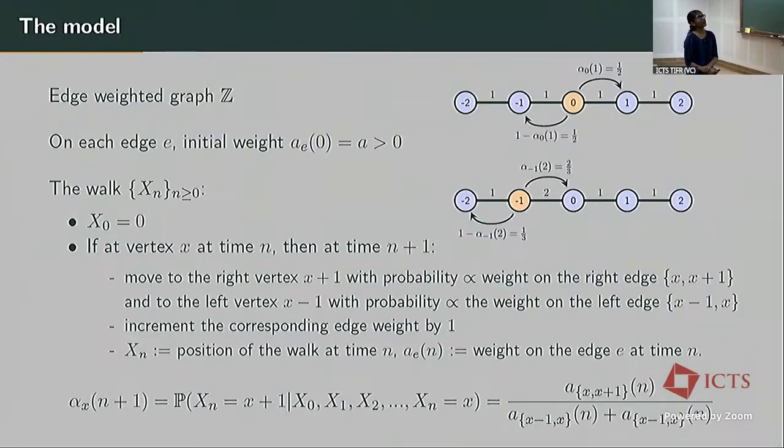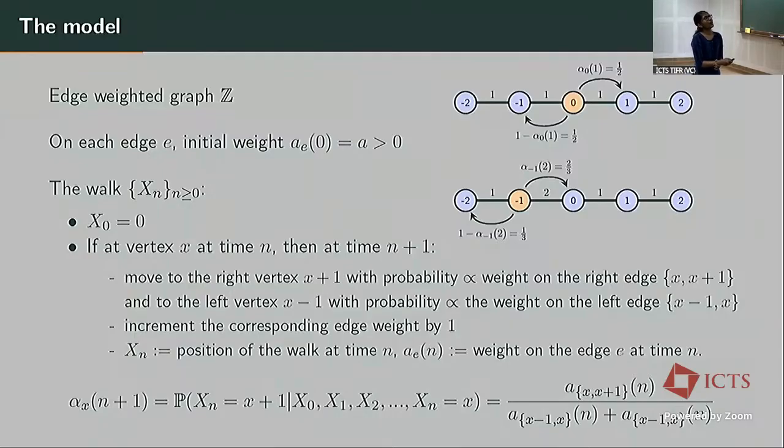So let's look at a small example. Here alpha_{X_n} plus 1 is the probability of jumping to the right vertex at time n plus 1. The probability of jumping to the left vertex is then given by 1 minus this quantity. Here I'm considering initial weights A equal to 1.